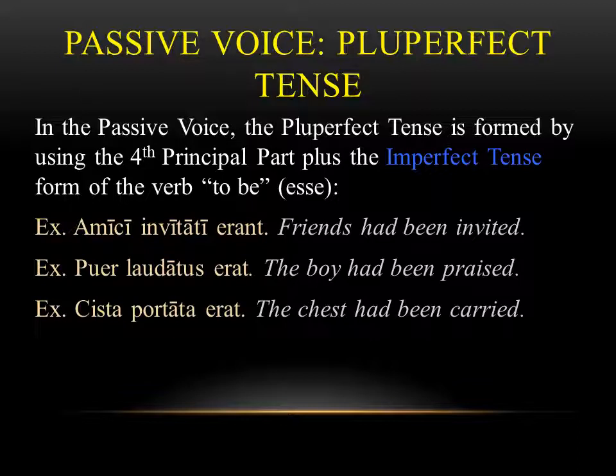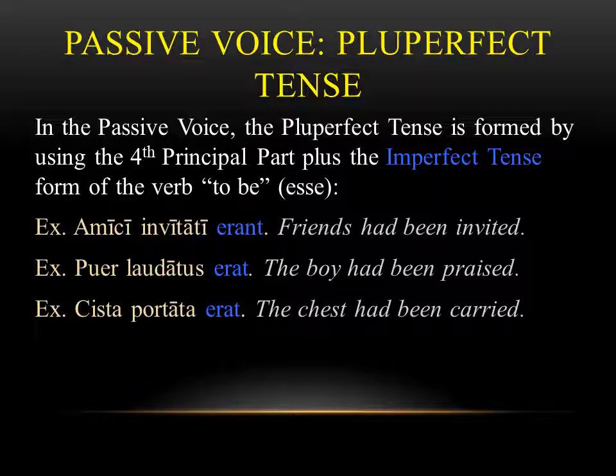So again, in the passive voice, the pluperfect tense, we form it by taking the fourth principal part, but instead of the perfect tense of esse, we use the imperfect tense of esse. And I've highlighted them here. We have erant, erat, erat. This is the difference between perfect tense, which originally was sunt, est. Now we have the imperfect tense, erant, erat, erat, and we've changed the meaning around.